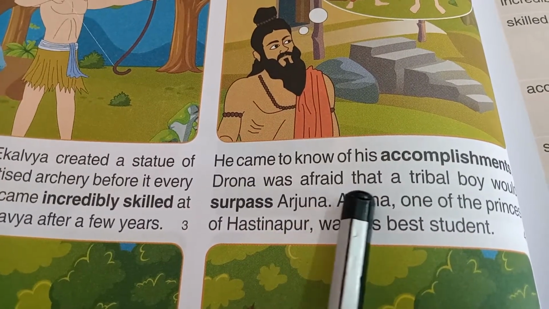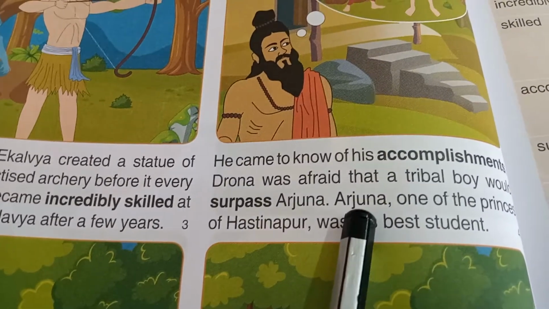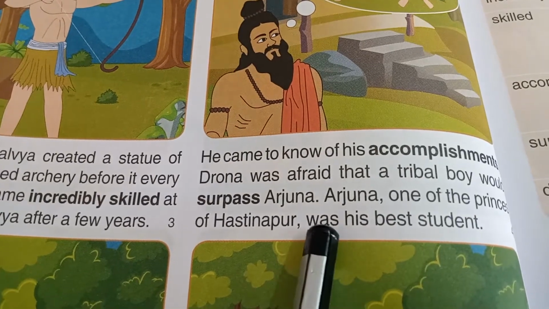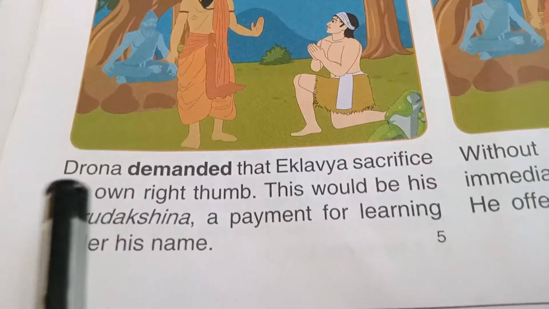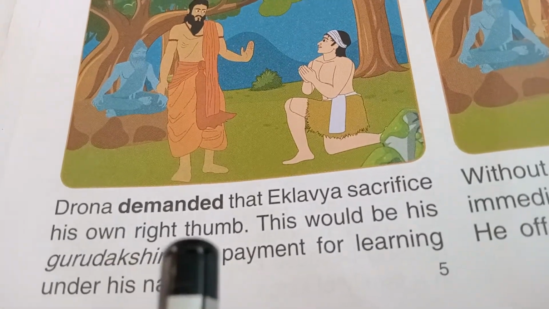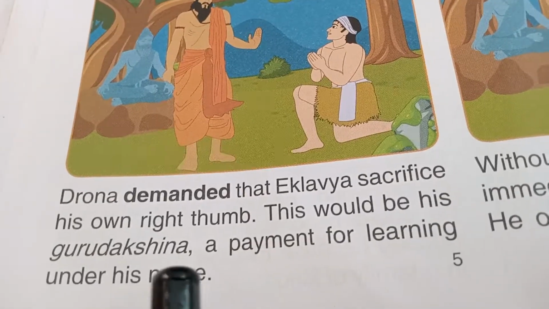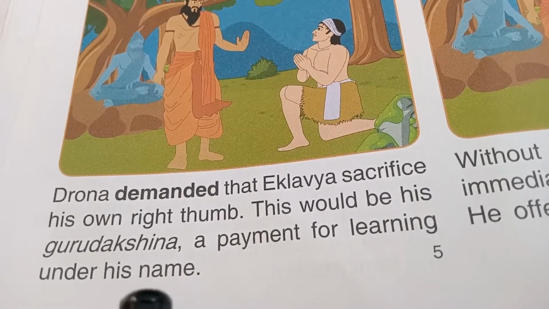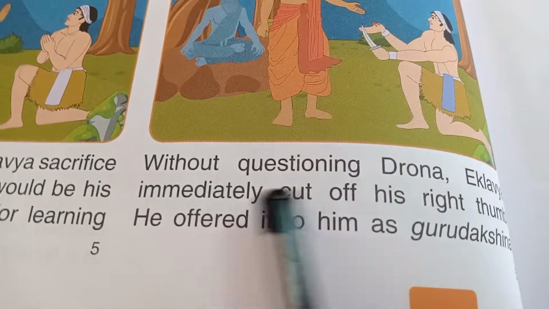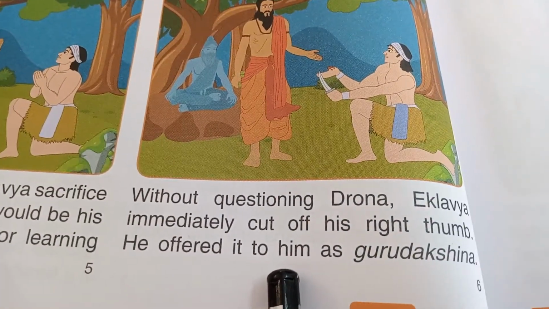Drona was afraid that a tribal boy would surpass Arjuna. Arjuna, one of the princes of Hastinapur, was his best student. Drona demanded that Ekalvya sacrifice his own right thumb. This would be his Guru Dakshina, a payment for learning under his name. Without questioning Drona, Ekalvya immediately cut off his right thumb. He offered it to him as Guru Dakshina.